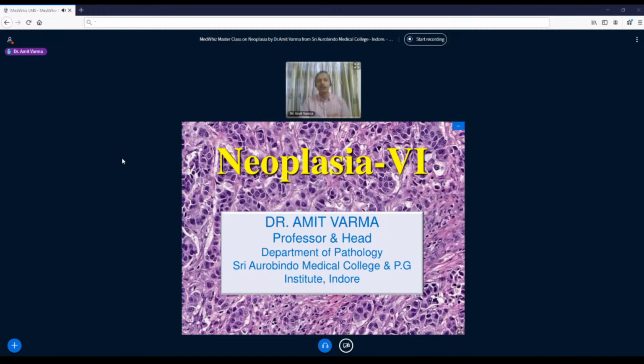The third group of genes were genes regulating apoptosis. So we have pro-apoptotic and anti-apoptotic genes, and if the balance between these two is lost, and if anti-apoptotic are more activated, again they support neoplasm. The fourth category of these genes was DNA repair genes, again recessive kind of genes, and most of the defects in DNA repair genes are autosomal recessive kind of disorders. But by God's grace, we have very few genetically decided tumors in our body.